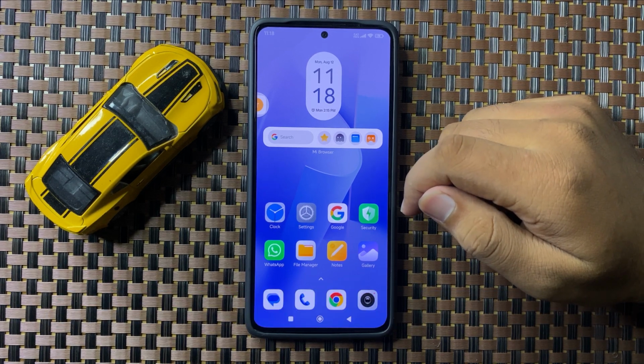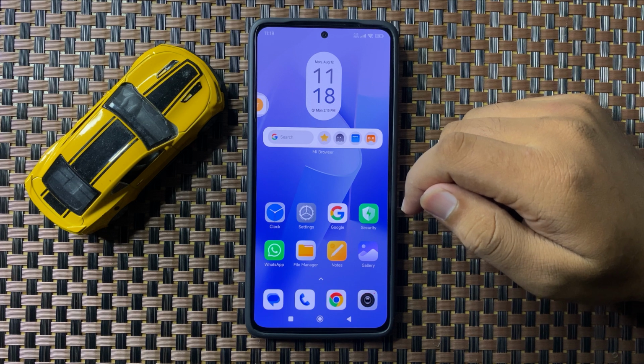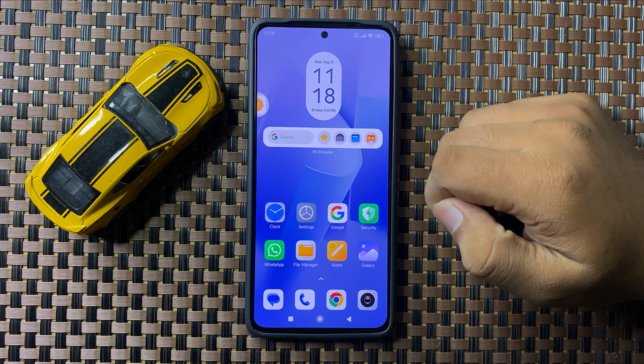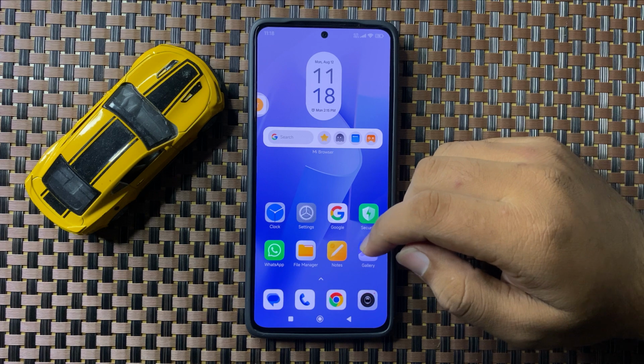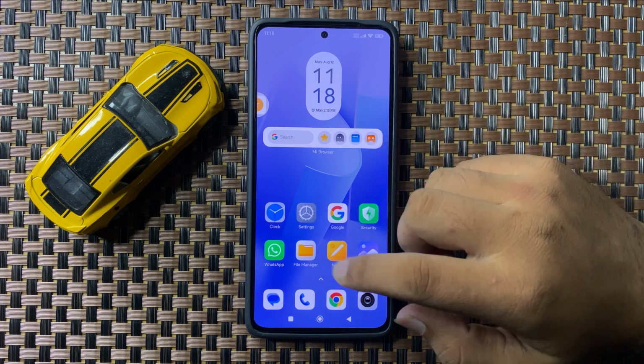In this video I will show you how to turn off keyboard sound on your Redmi Note 13 5G. So first of all, open an app in which you can use the keyboard.